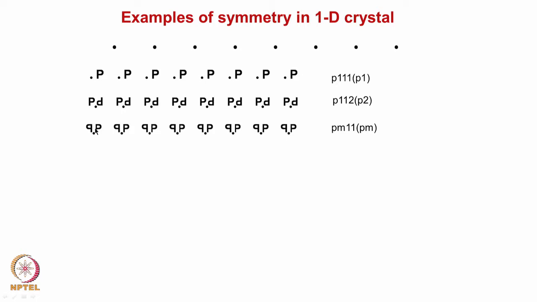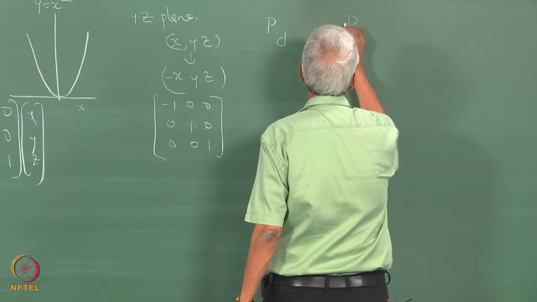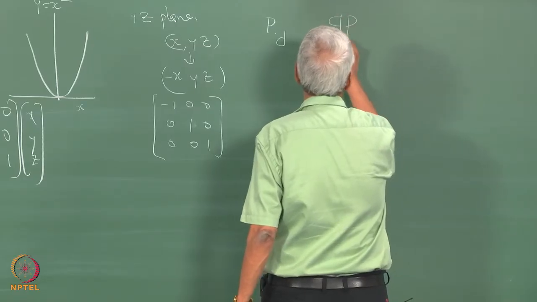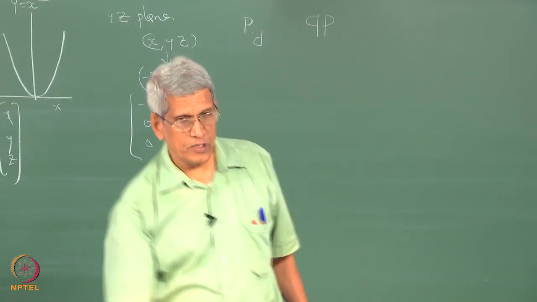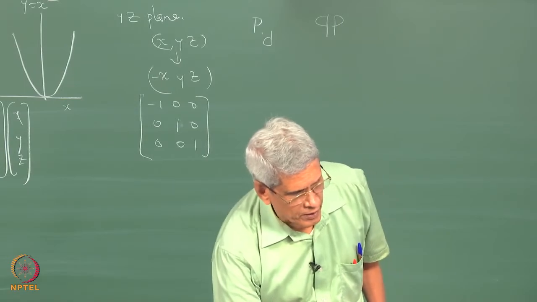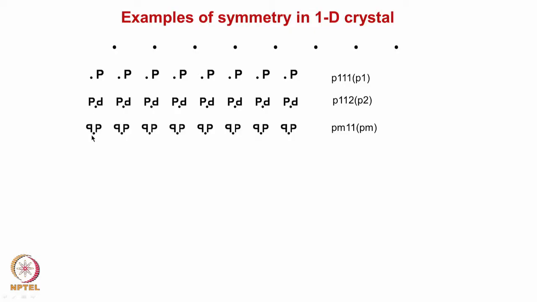Here I have chosen a motif P. This is mirror related. If I place this motif, now you see that with respect to the xz plane, that is a mirror, and the others are all one-fold symmetry, correct?